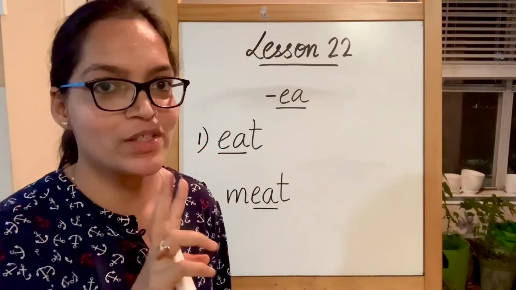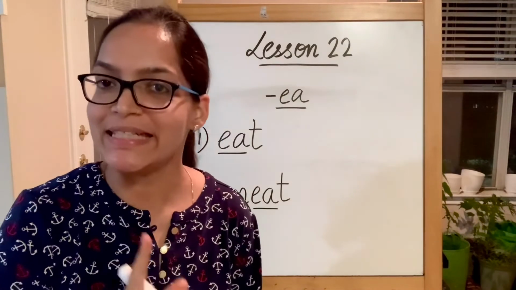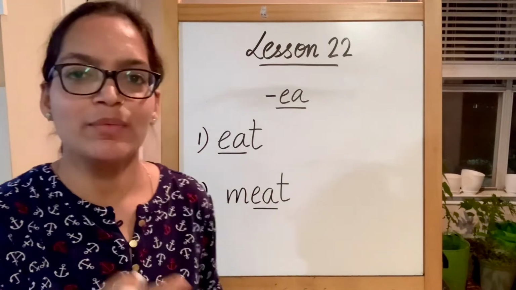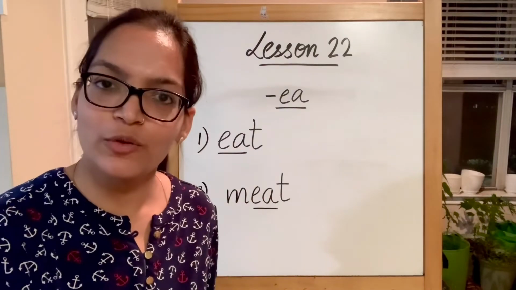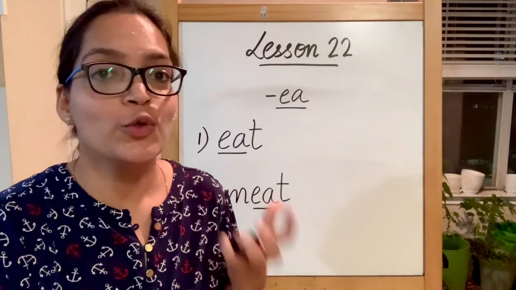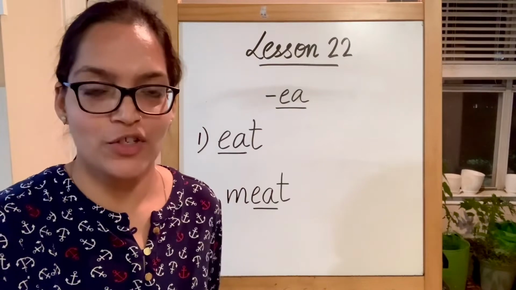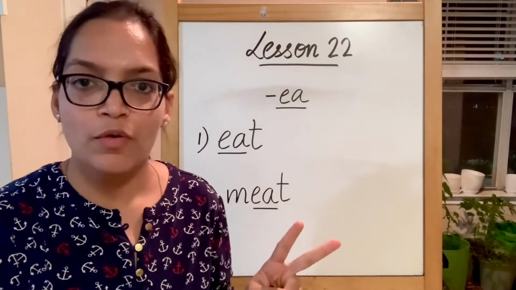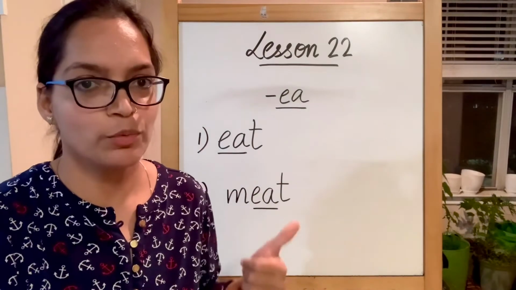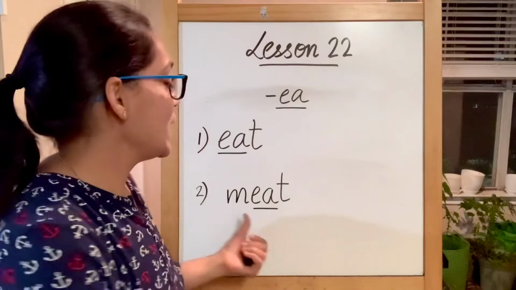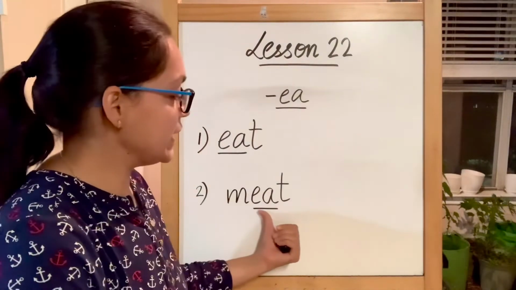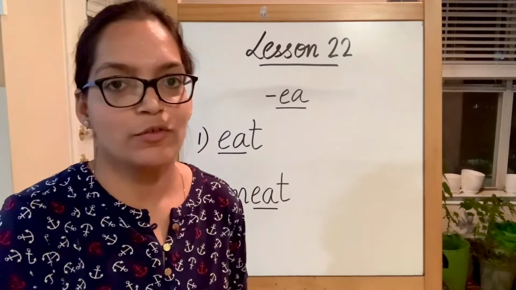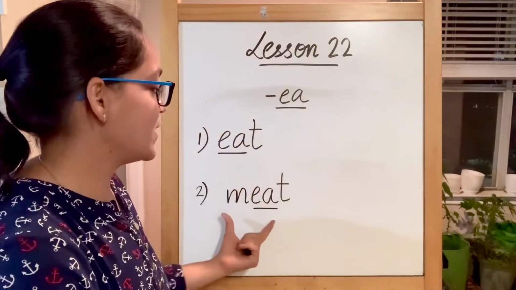Again, two vowels, and the first vowel that we have is E. So E is going to produce its long vowel E sound. Every time I see EA, I'm going to repeat the rule. Why? Because I want you to understand in a better fashion. Two vowels together, the first vowel is going to produce its long vowel sound. EA. So eat, meat. This meat is our non-vegetarian food. So this is eat and this is meat.